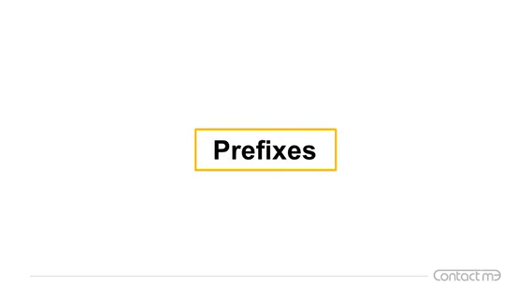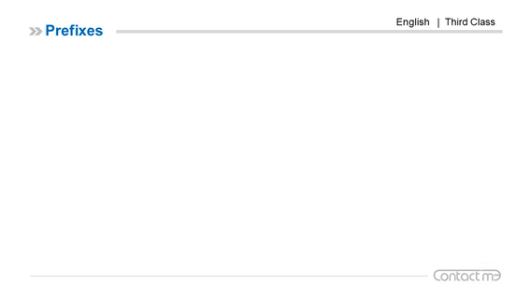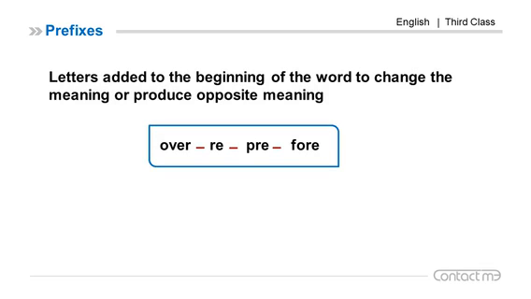Here is the second section of language, prefixes. First of all, prefixes are letters added to the beginning of the word to change the meaning of the word or produce opposite meaning. Now we have 4 prefixes with different meanings: over, re, pre, fore.